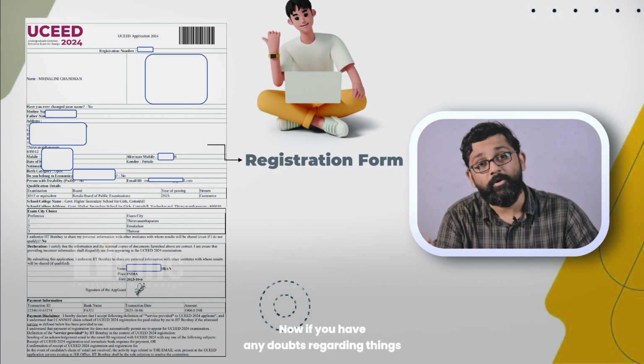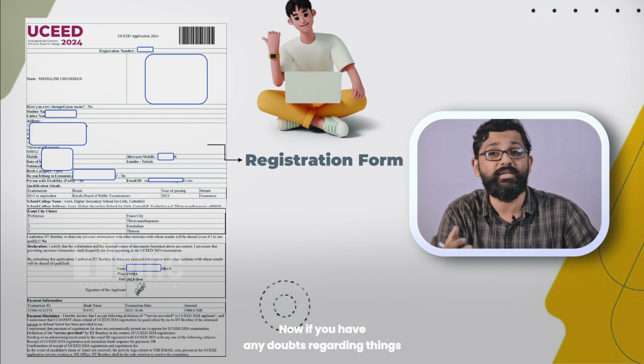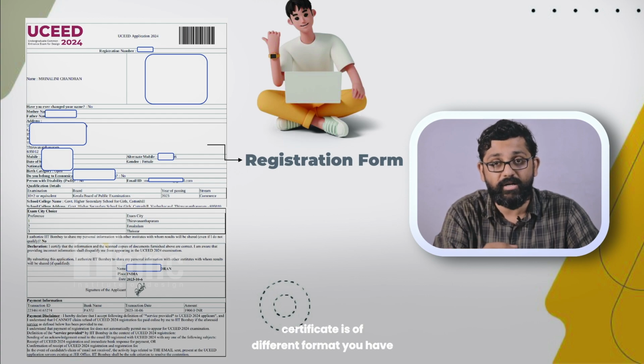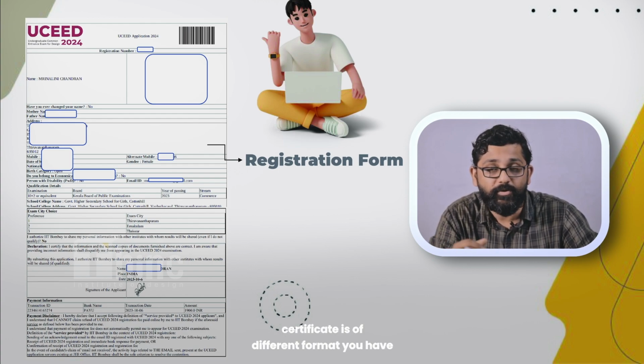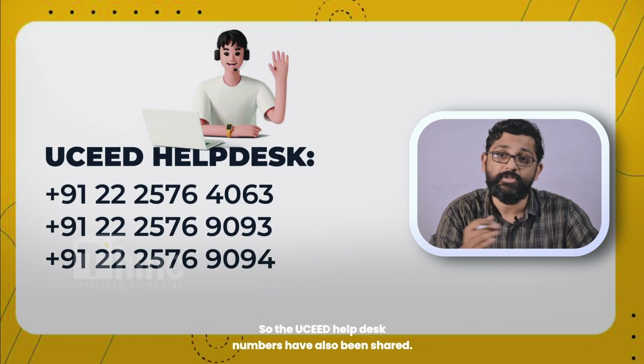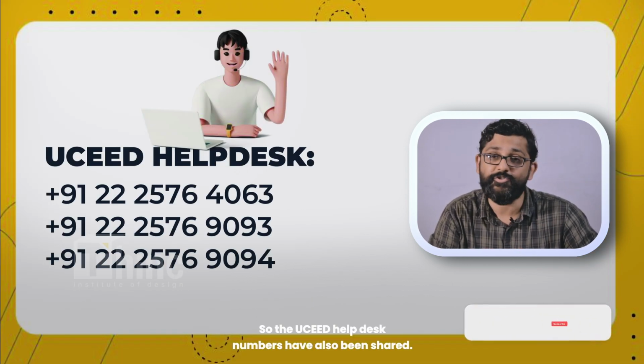Now, if you have any doubts, for example if the issued OBC certificate is of a different format and you want to know whether it will be accepted or not, you can contact the UCEED help desk. The UCEED help desk numbers have also been shared.